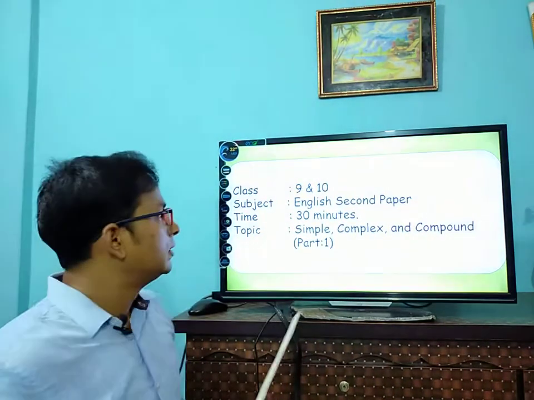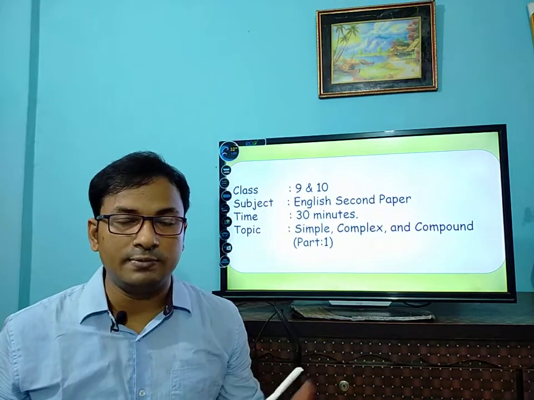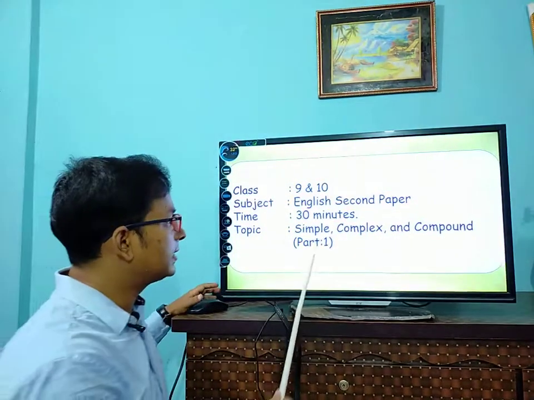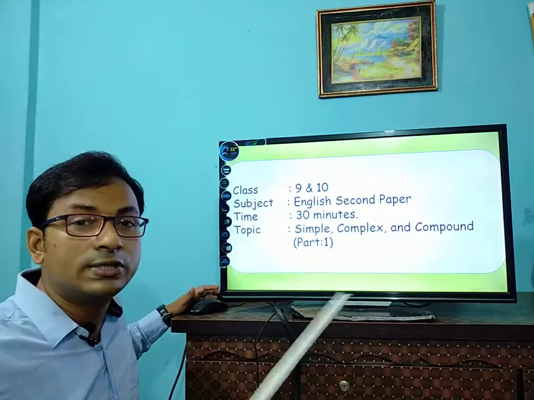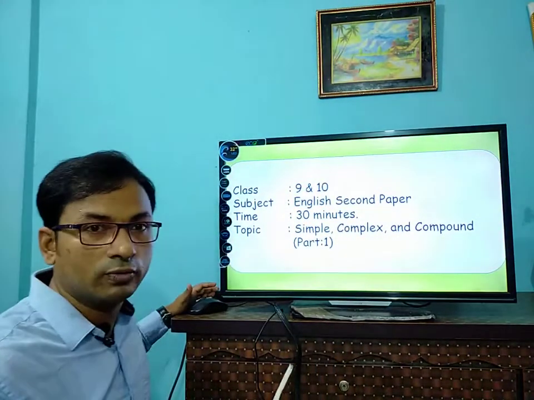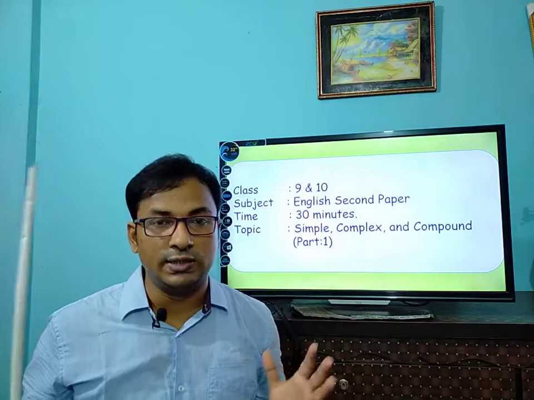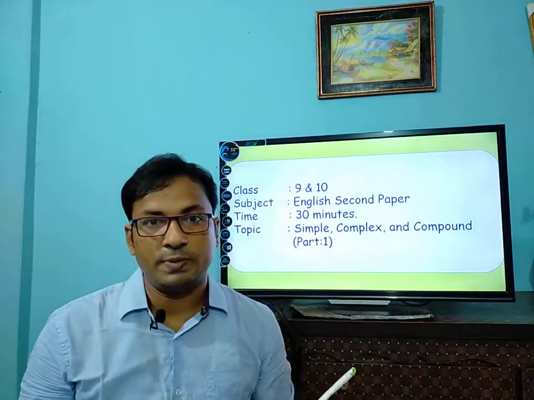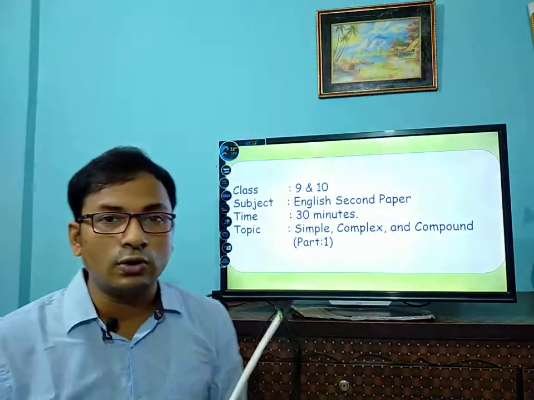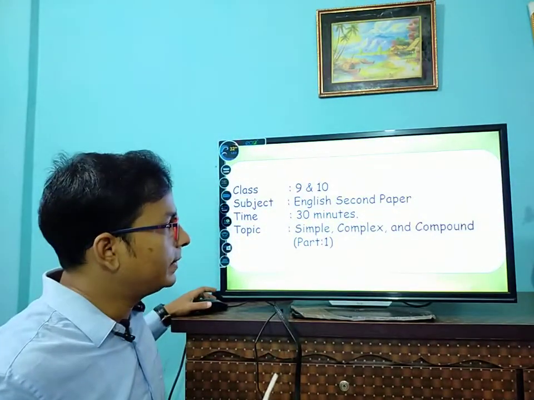The class will be for the students of class 9 and 10, subject English second paper, and time as usual only 30 minutes. The class is part 1. That means I will take more classes on this topic, simple, complex and compound, because it is a vast area in grammatical items and it will take 2 or 3 more classes to finish the topic. Okay dear students, now we can go through our class. Get ready with your copy and pen.